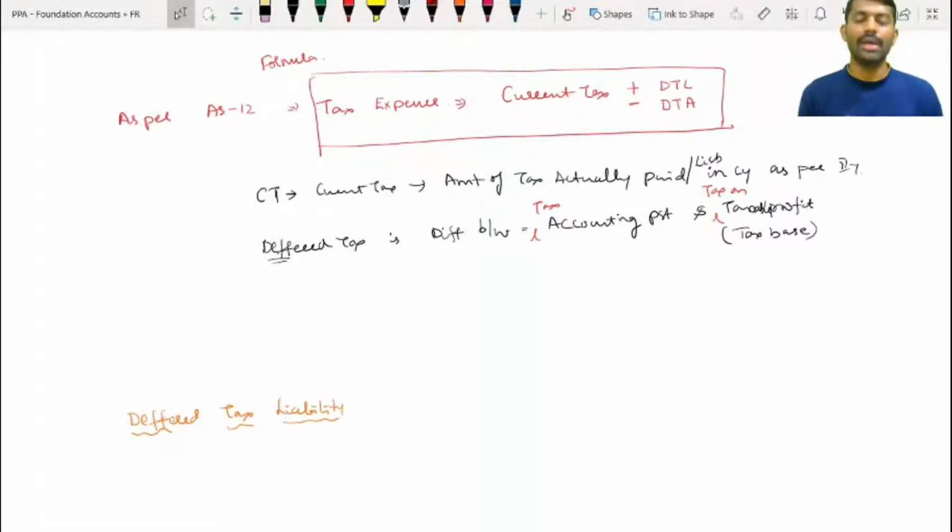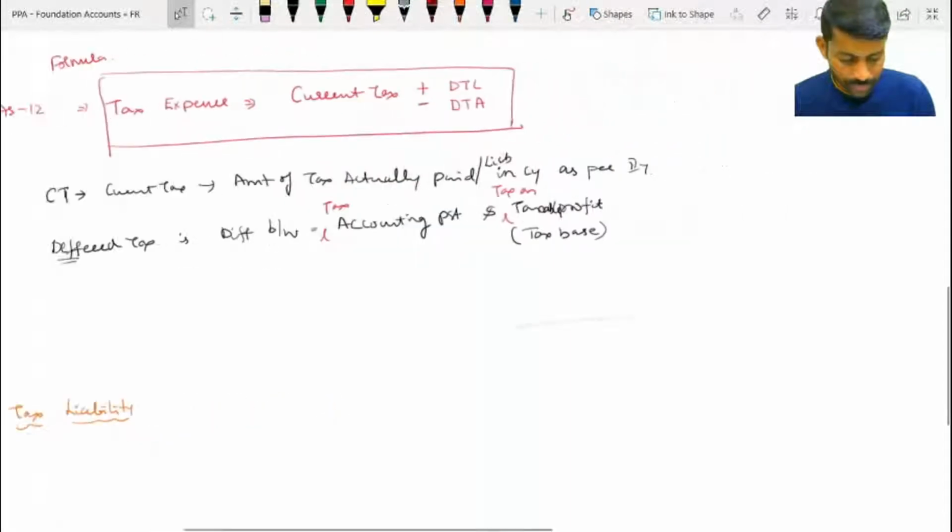So like that here, as per accounts, the tax you have to pay is correct. But the computation of tax liability is as per accounts, while actual payment is as per income tax. Are you understanding? So that's where the difference will come. Are you understanding, Pramod? Slowly. Liability is as per accounts, but payment is as per tax. That's why the difference will come.